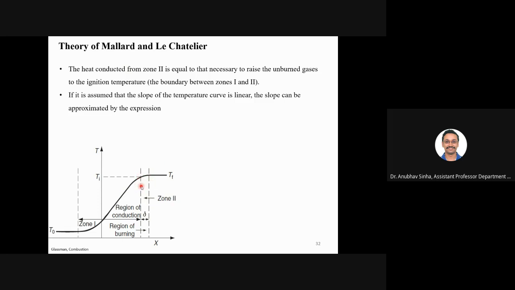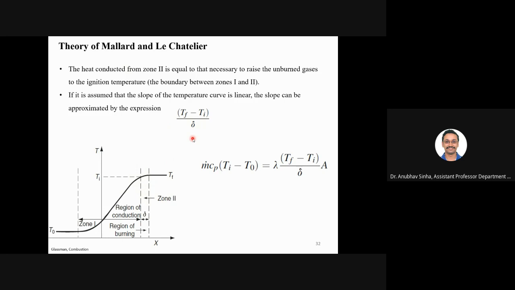At this interface, what is the slope between TF and TI? I am not going into the burning region, that is why I am not using that equation. So I'm just talking about the interface, this is the delta T, this is the delta X.